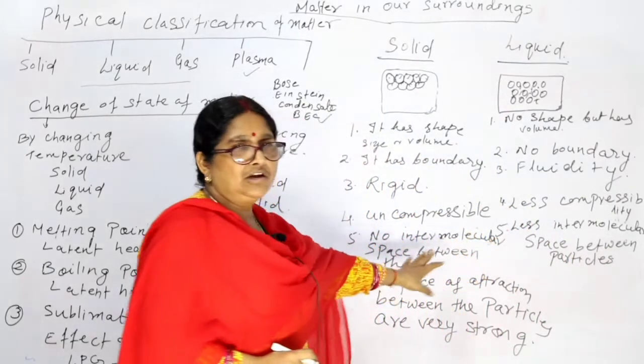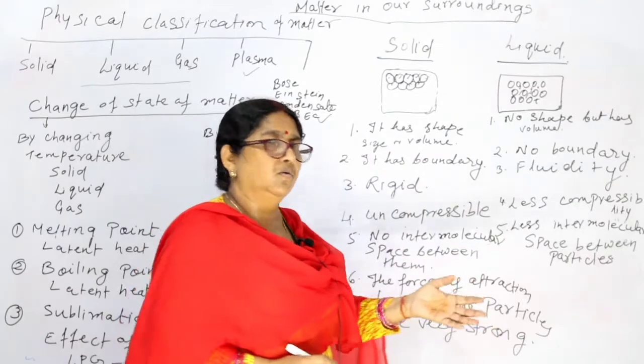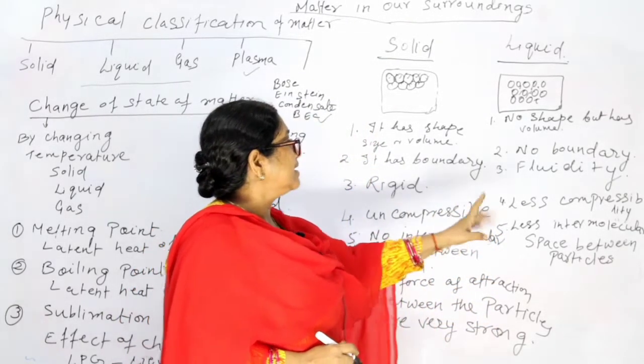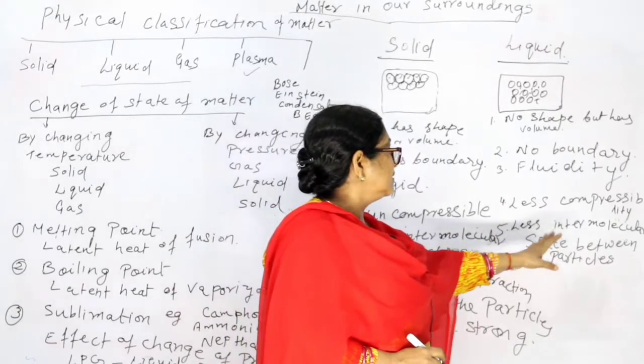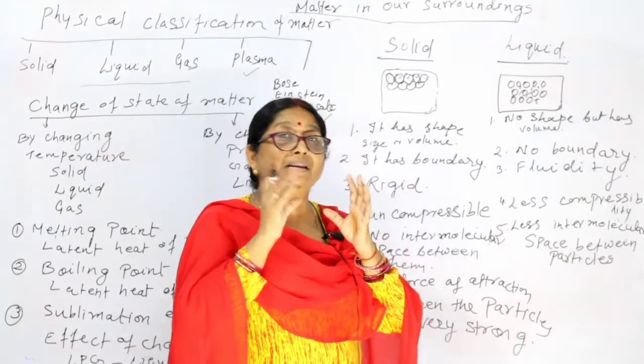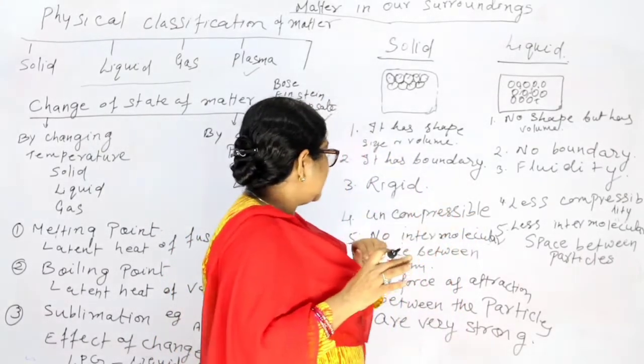It is molecular, not cellular. Cellular comes in cell. It is molecular space. So there is less intermolecular space between the particles, so they can be compressed a little bit. So less compressibility is there.